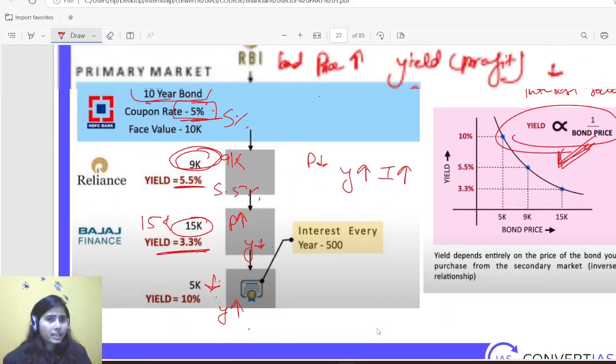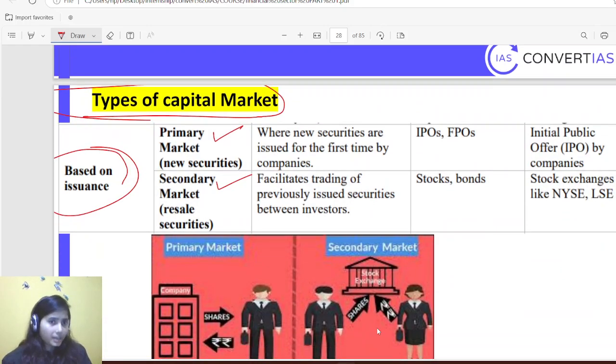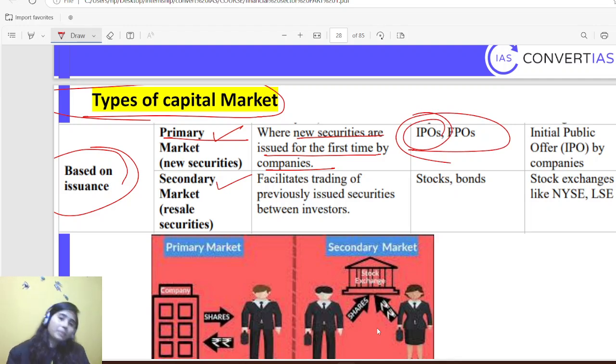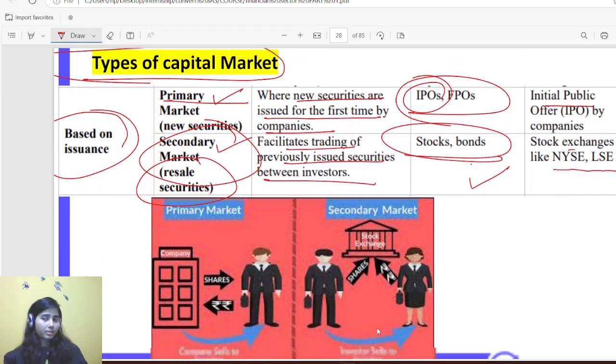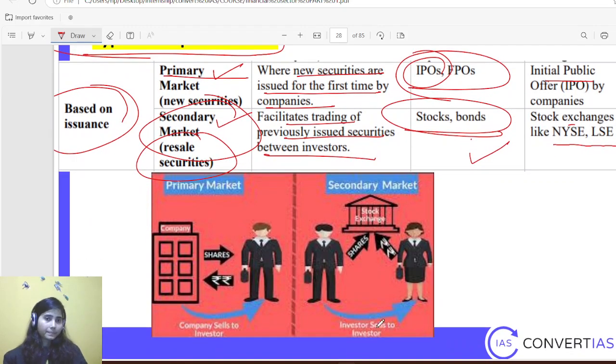Primary market is where new securities are issued for the first time by companies, and here a fresh public offering or initial public offering is done. In the secondary market, there is resale of securities, facilitating trading of previously issued securities between investors, so stocks and bonds and all these things happen here. Stock exchanges like New York Stock Exchange, London Stock Exchange, something like that.